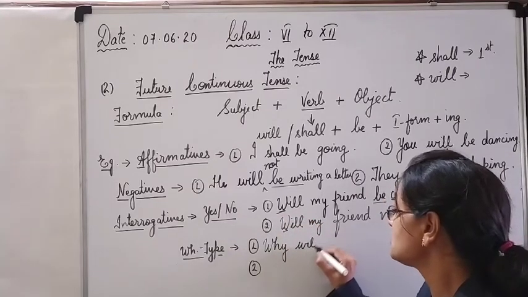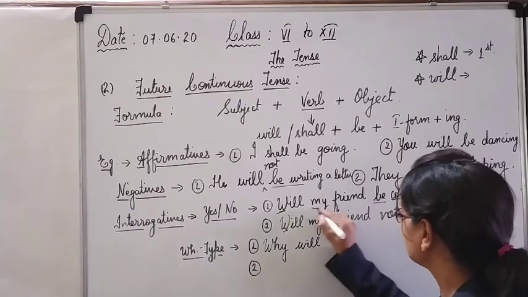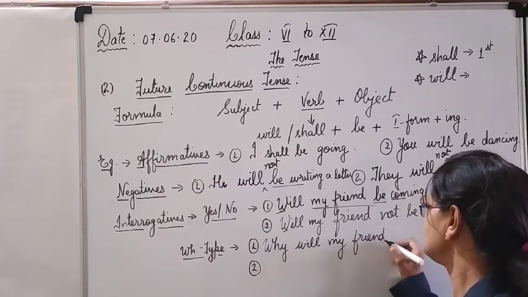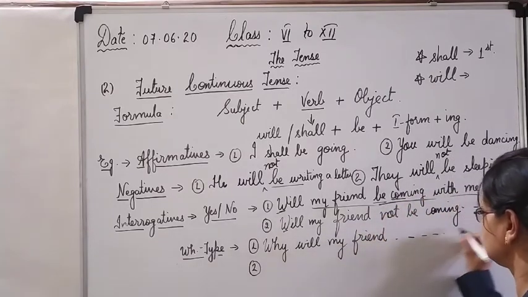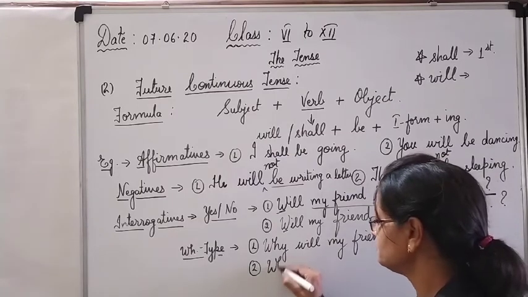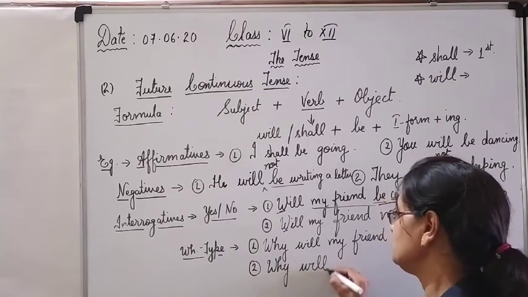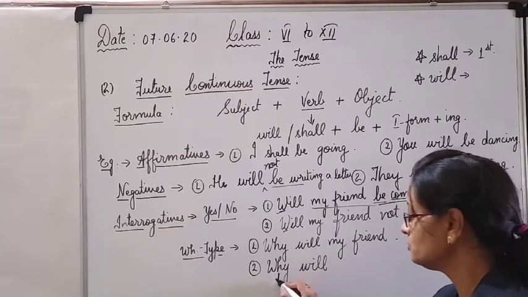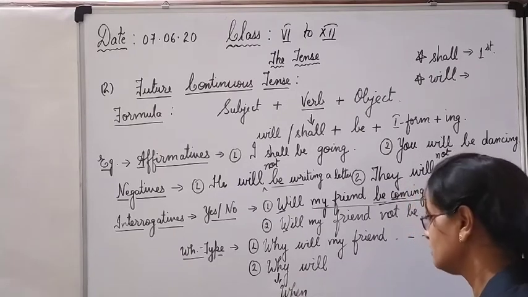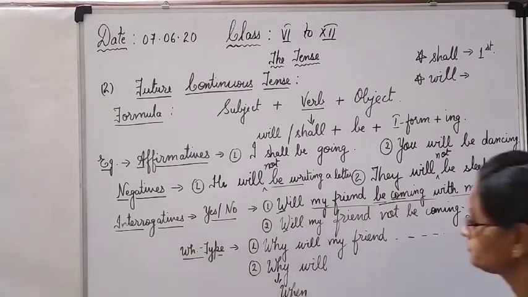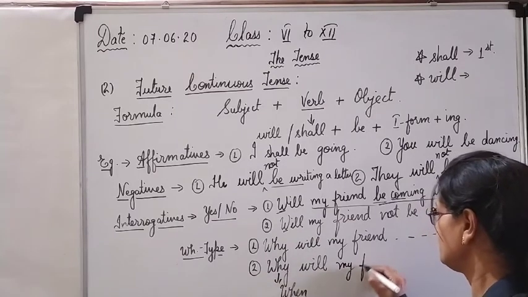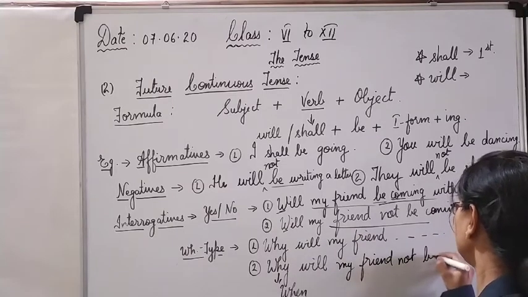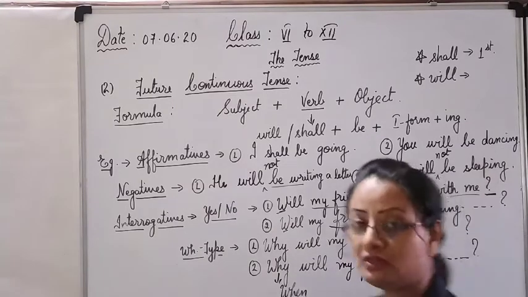This will be starting with a small w. Why will, then the full sentence you have to copy as it is. My friend be coming with me, as it is in the positive. In the negative, why or when, you can use other WH words also. When will, you can use even when will. Clear? Why will my friend, same, the negative as it is, not be coming with us or coming with me.